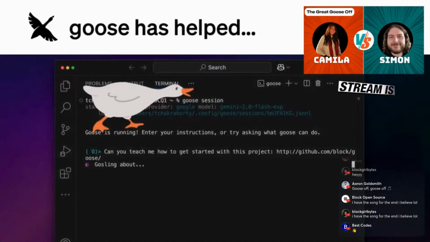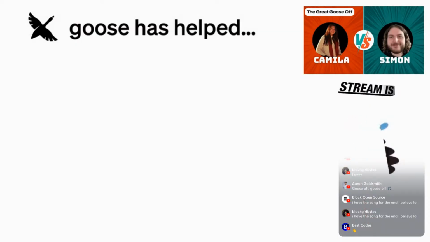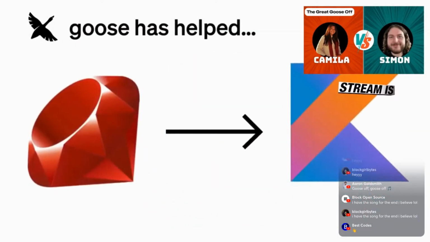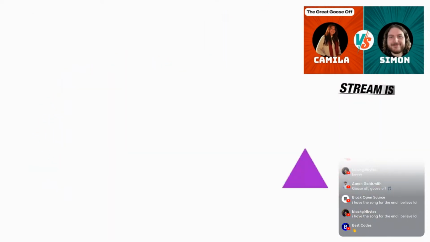Goose has helped dive into a new project in an unfamiliar coding language, conduct code migration such as Ember to React or Ruby to Kotlin, increase code coverage, and even generate unit tests for a feature, and much more.